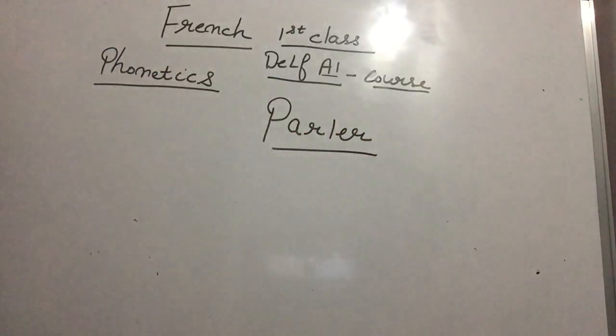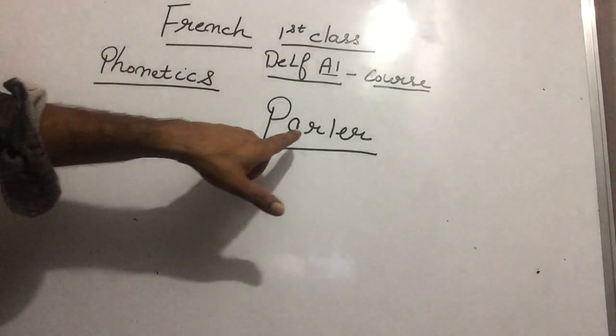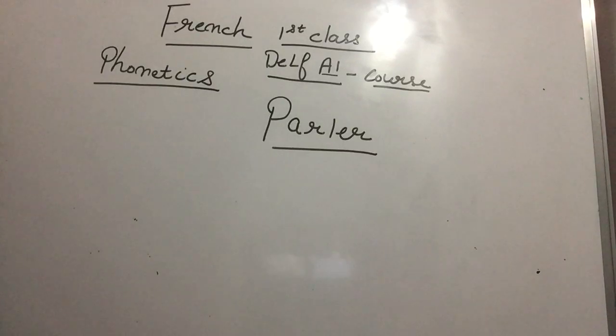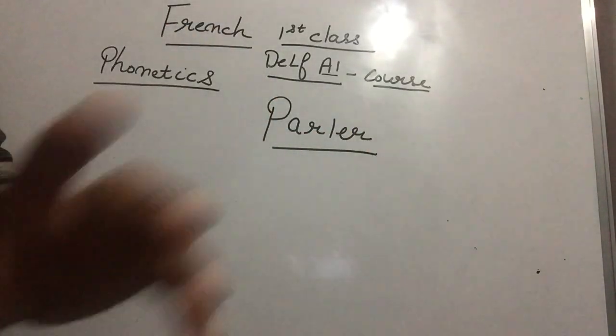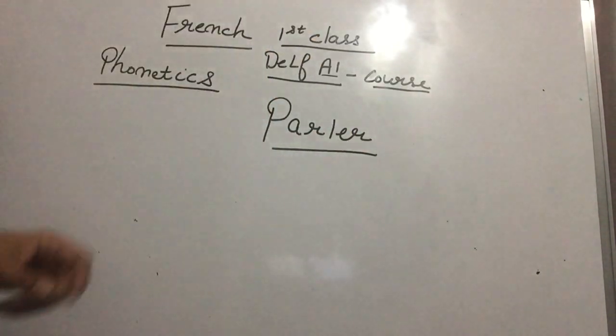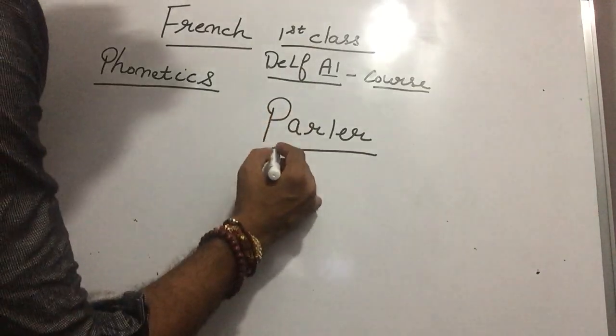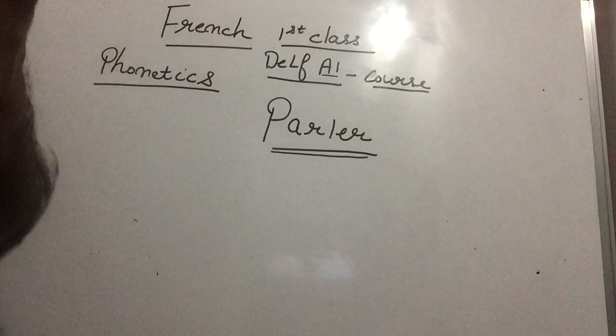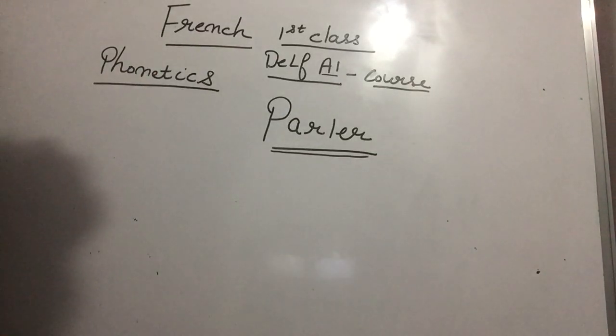Parler. As we are English guys, an English guy will read it as parlor, because this is in English. In French, the characters are the same as the English characters, but we have a different pronunciation, Paji.